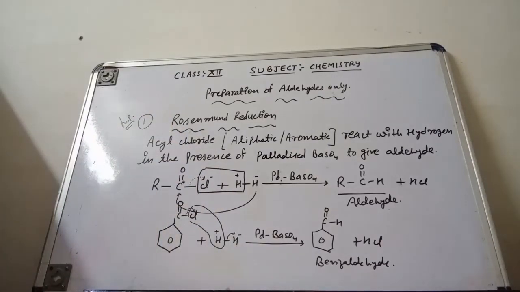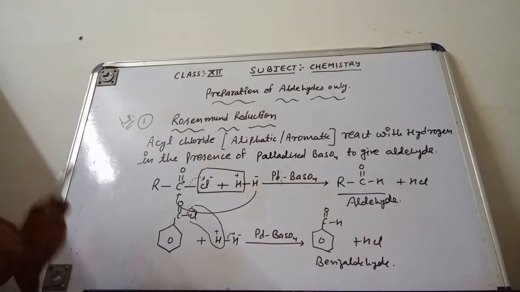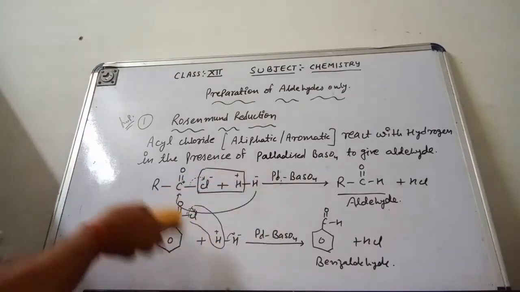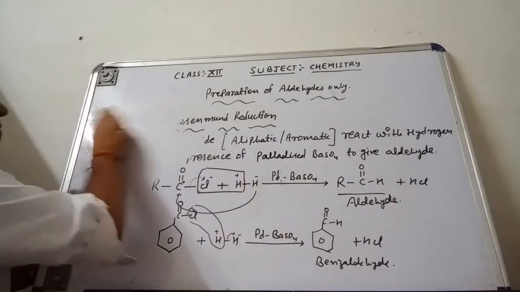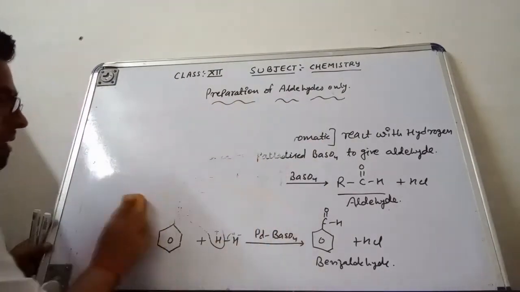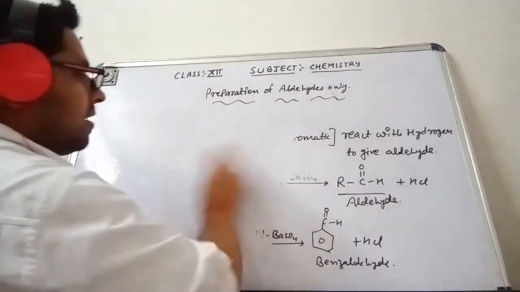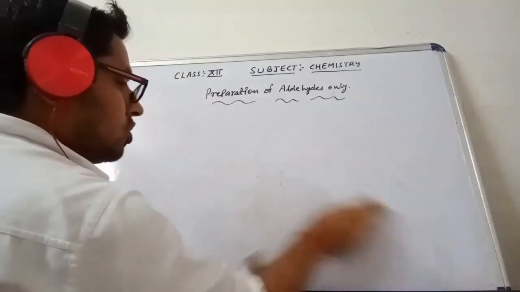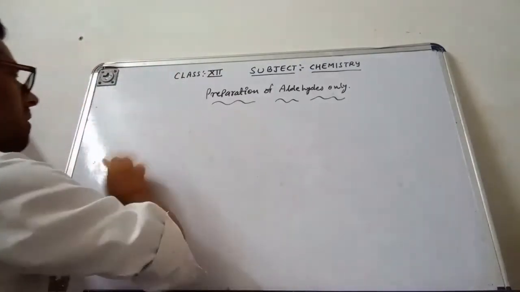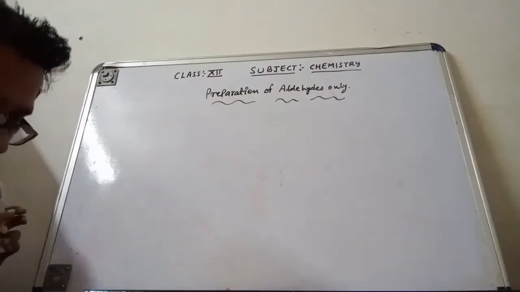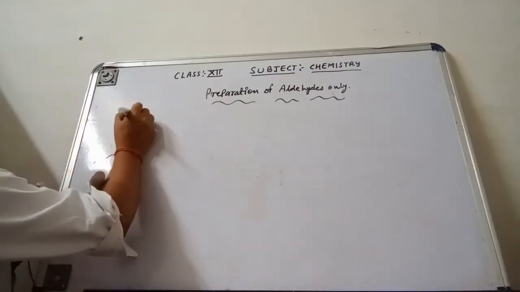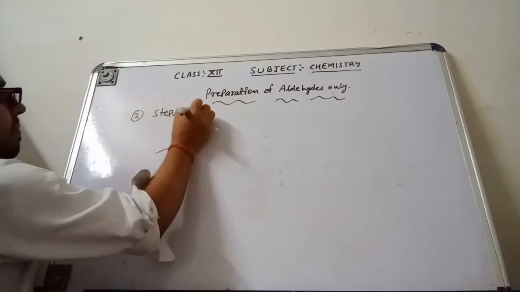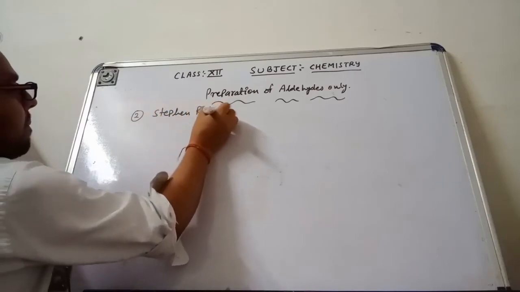Now after this I will discuss with you the second part. This is the Stephen reduction. The second reaction by which we can make the aldehyde only is the Stephen reduction.